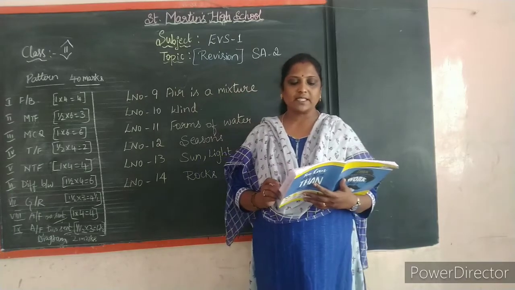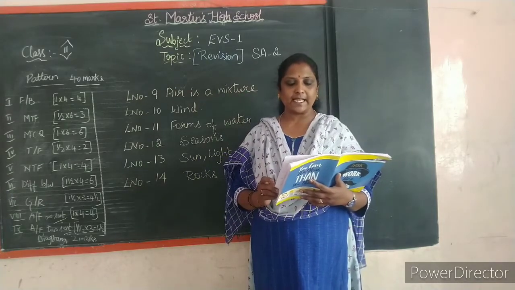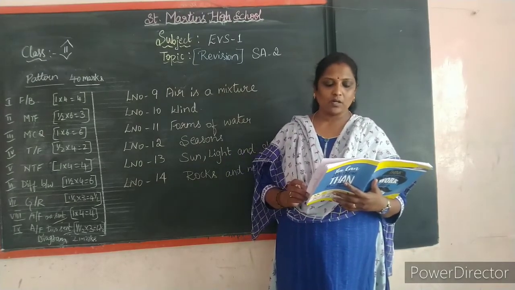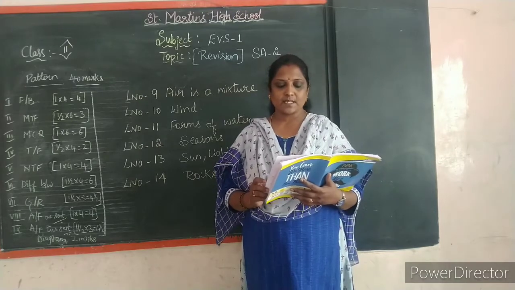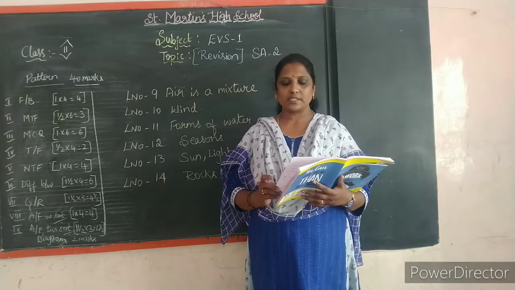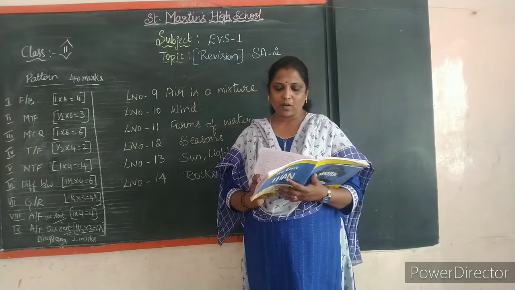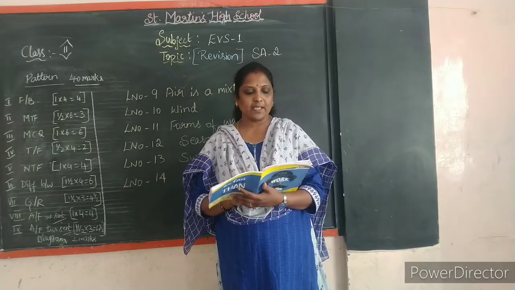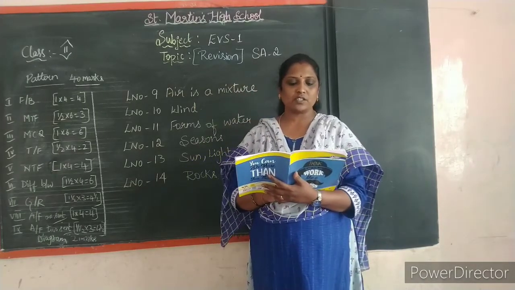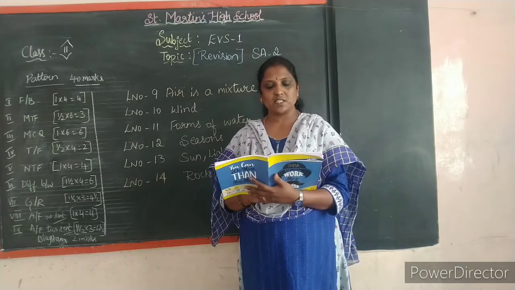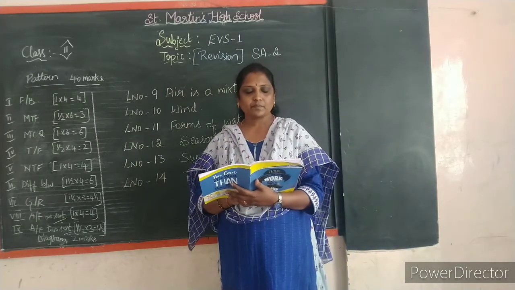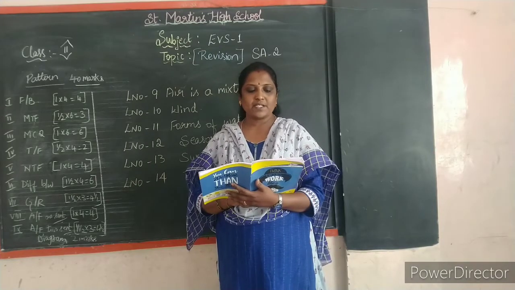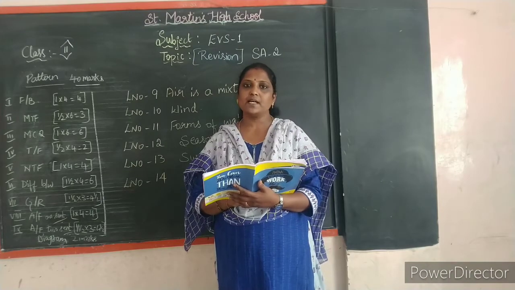As the following. See there. Sun gives us heat and light. At noon, shadows will be smaller. In the morning, the shadows will be long. And sunlight kills the germs. In the absence of light, there will be no shadow. The sun is a big ball of fire. The star looks tiny to us. The moon has no light of its own but shines because it receives light from the sun.